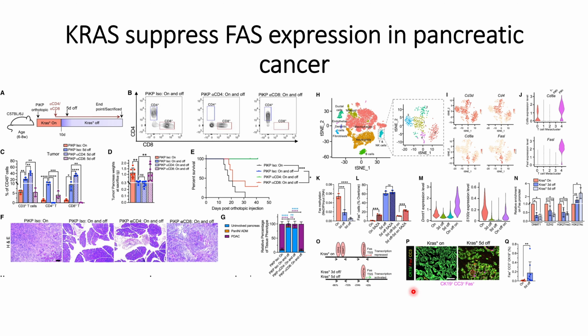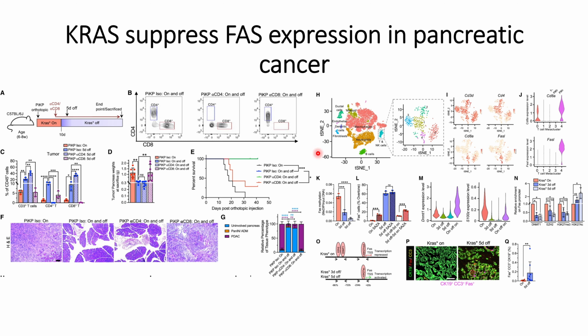And next, they wanted to check the in vivo immunostaining of CK19, FAS receptors, and CC3, which is the signature for apoptotic factors. They can see that when the KRAS mutations are off, these combined positive cells increase, indicating that apoptosis of the tumor cells starts to occur where they have FAS expression. These positive cells are further quantified in panel Q, where we can see that FAS plus CC3 plus CK19 plus cells increase when the KRAS mutations are off, and this increase is statistically significant.